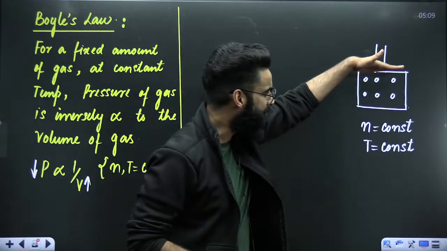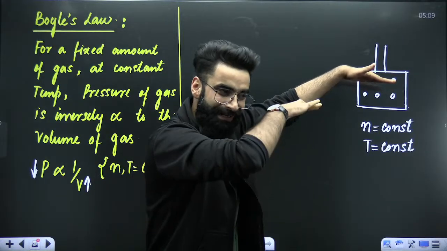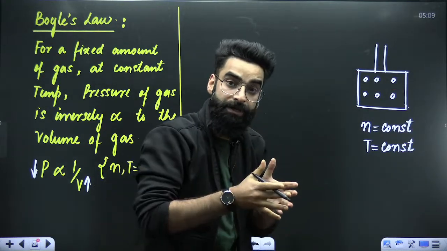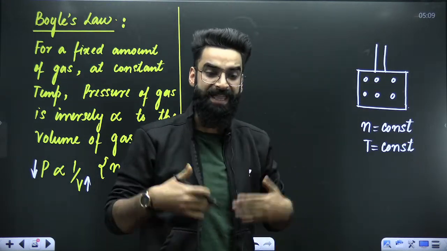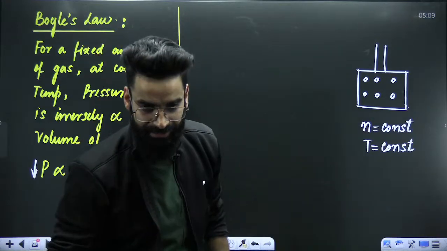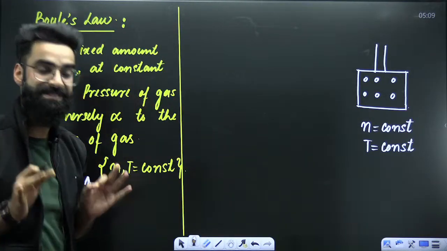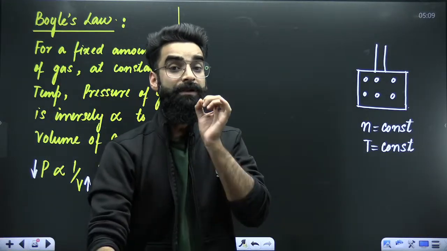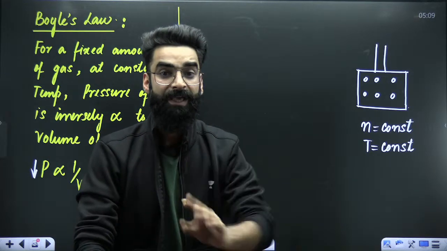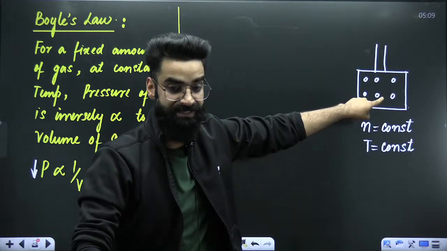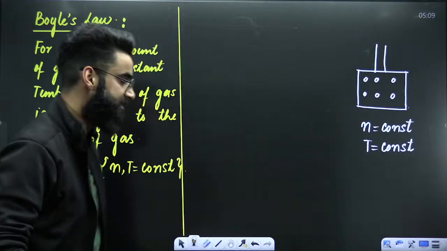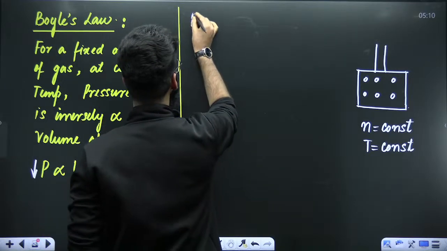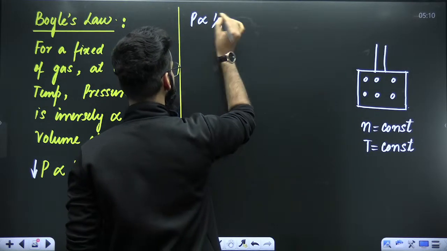Similarly, if you bring the piston down, the volume of the container decreases. Volume of the gas decreases. The gas molecules come closer, due to which collisions increase. And if collisions increase, that means pressure automatically increases. So what Boyle's law says, the first statement which you need to know all the time: Boyle's law is applicable to an ideal gas only if the number of moles and temperature of the gas are kept constant. And as far as Boyle's law is concerned, pressure of the gas is inversely proportional to the volume of the gas. Number one.